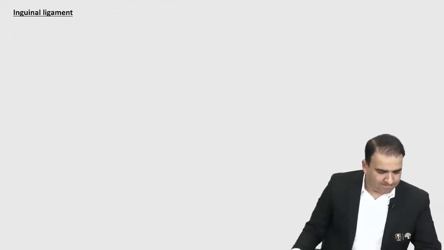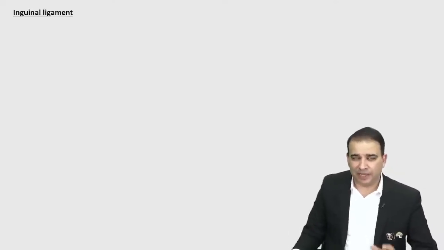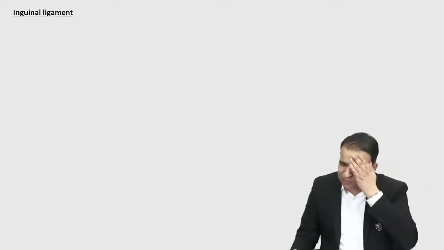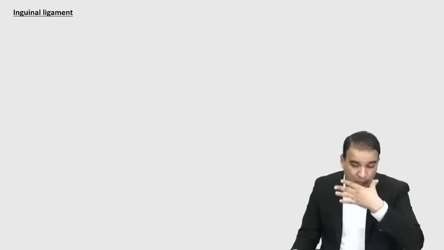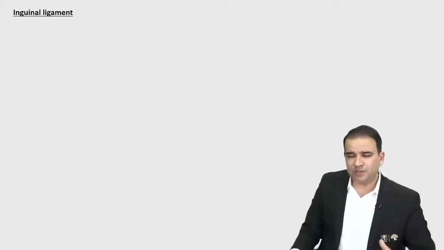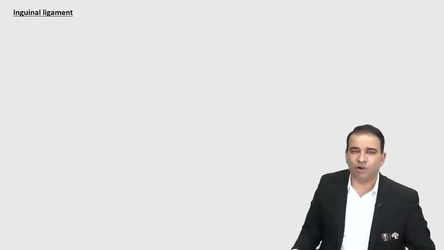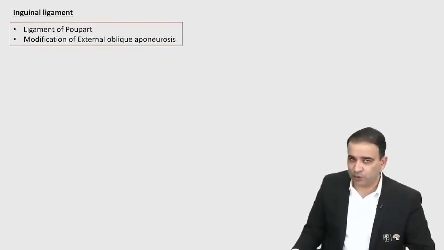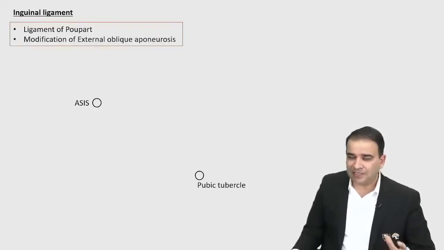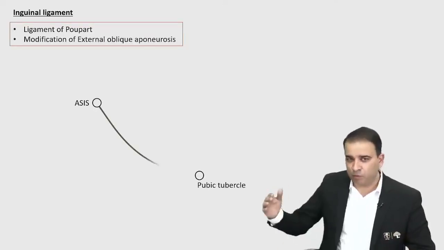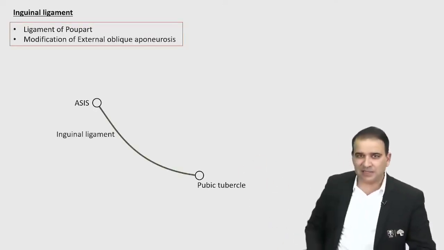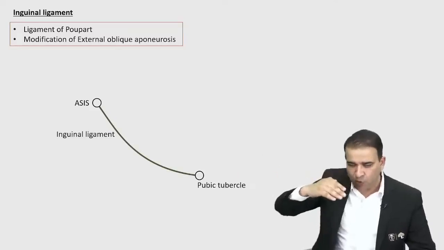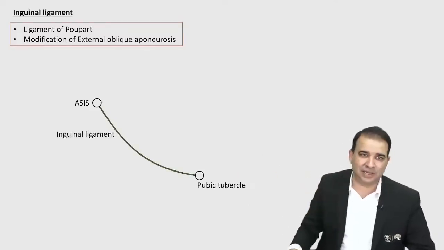Okay. Inguinal ligament, guys. Inguinal ligament, because there are some questions which I have seen in the previous year exam that is about the inguinal ligament. Now, inguinal ligament, which is also called as a Poupart's ligament, it is a modification of external oblique aponeurosis. Now, inguinal ligament attaches between the anterior superior iliac spine and pubic tubercle. ASIS से pubic tubercle तक जाता है. We know lower fibers of external oblique aponeurosis, they upturn to form this inguinal ligament here.